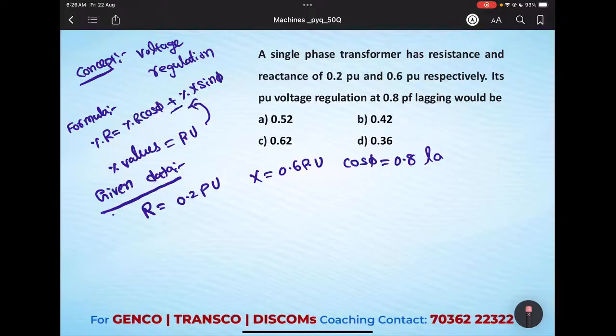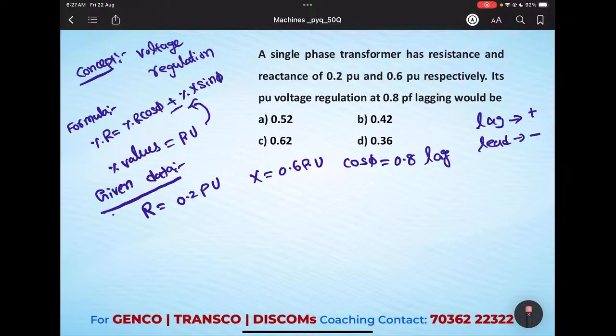The formula will in general have plus or minus, and we need to focus on the power factor, because the sign will change based on the power factor. If it is a lagging power factor, the sign will be positive. If it is a leading power factor, the sign will be negative.